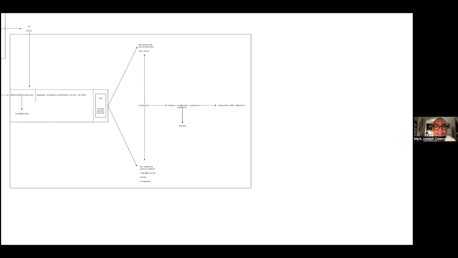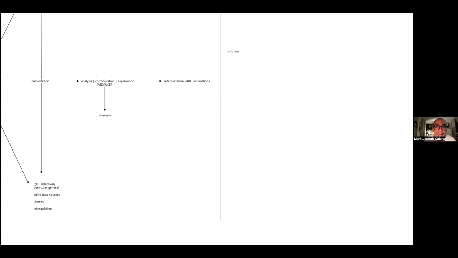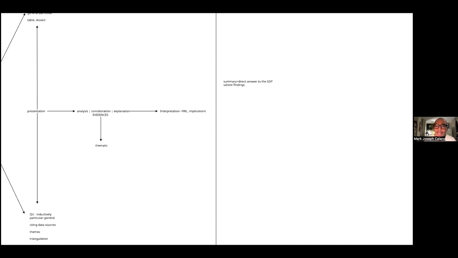Next. The shortest chapter is your last chapter, because here you only have a summary, and in the summary, you always provide the salient findings. In fact, the summary is the direct answer to the statement of the problem, or simply an articulation of the salient findings. Again, here you see me emphasize the one-to-one correlation. Answer the statement of the problem.